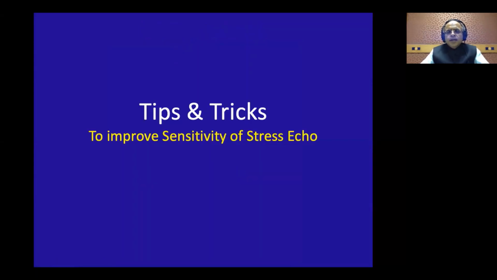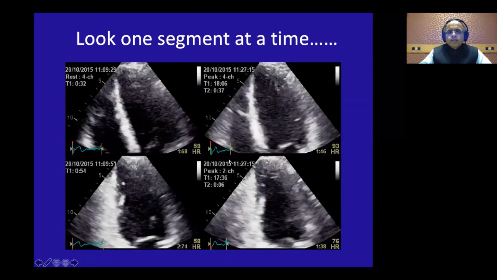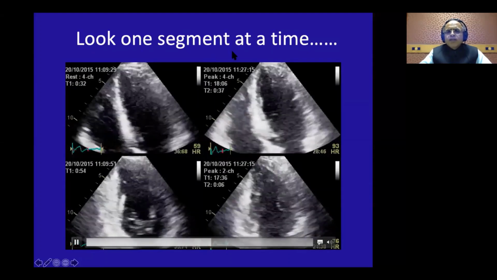Now there are certain tips and tricks to improve the sensitivity of stress echo, and these tips and tricks are not only for the stress echo, but they are also very important to pick up the regional wall motion abnormality in any echo, in any resting echo. So that is why just to focus on these tips and tricks. And these are not only for echocardiography, but also for, say, if you're reading a cine MRI, there also you can use the same tips and tricks for the regional wall motion assessment. First of all, look at one segment at a time.